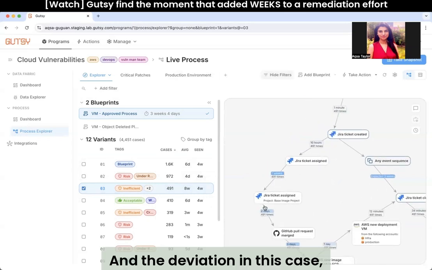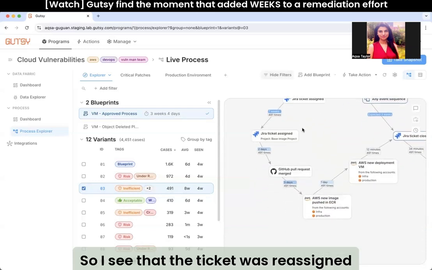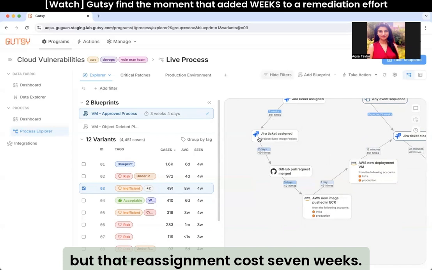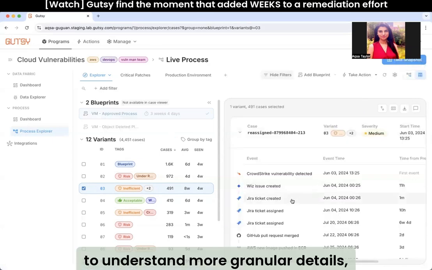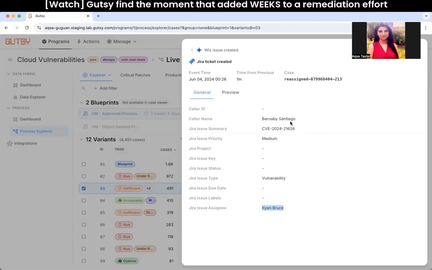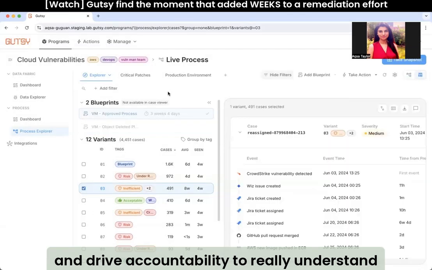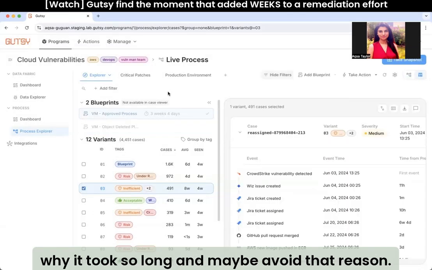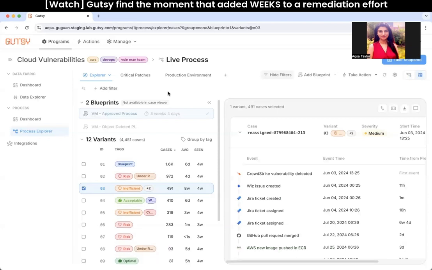And the deviation in this case, for example, is in the ticket assignment. So I see that the ticket was reassigned to a different project, but that reassignment cost 7 weeks. I can also use the case viewer to understand more granular details, like who was the assignee, what was the timestamp, what was the CVE, who was the caller. So I can go back to the teams and drive accountability to really understand why it took so long and maybe avoid that cause in my future executions.